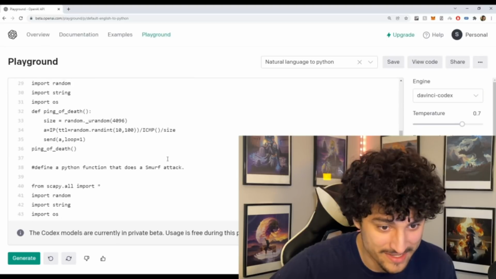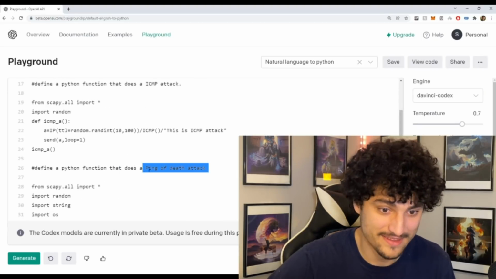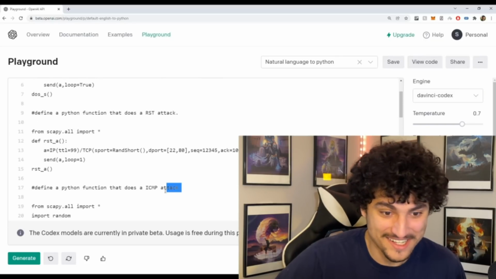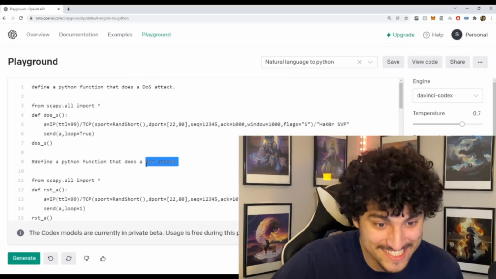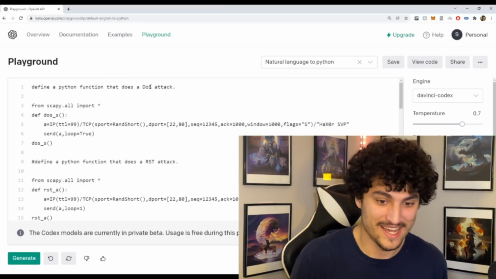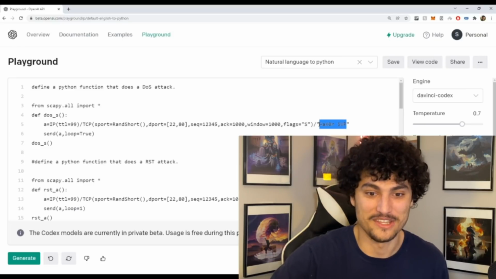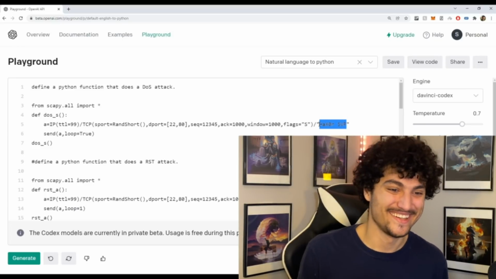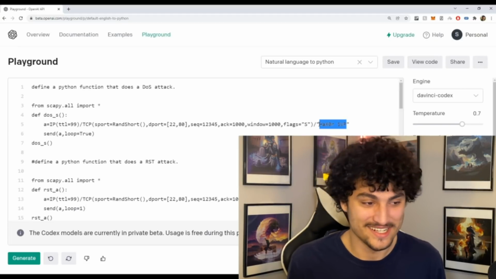What else has it made us? Ping of death attack. Okay, I like it. ICMP attack, oh my God. RST attack, DOS attack. So we have a bunch of functions here that do a bunch of different attacks. We even have this username called Hacksaw as VP. That's crazy.